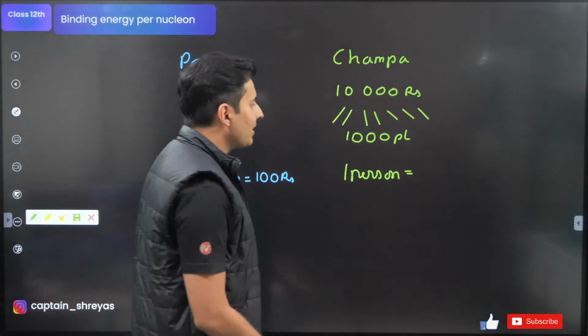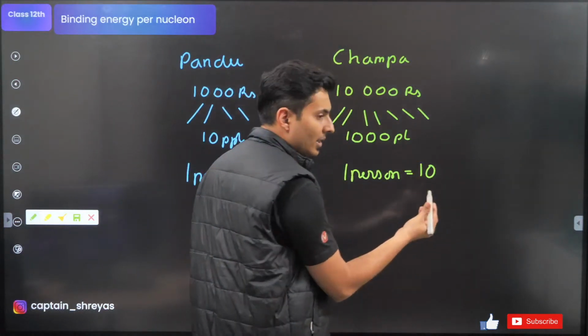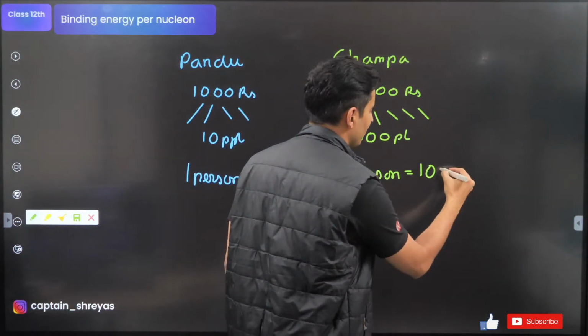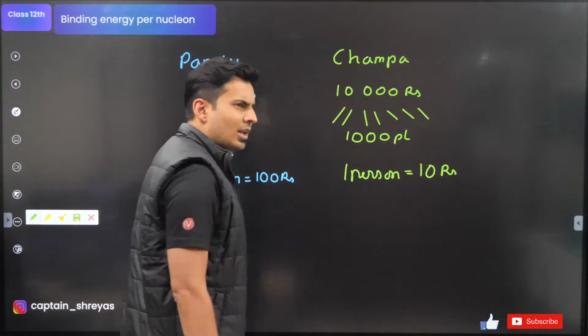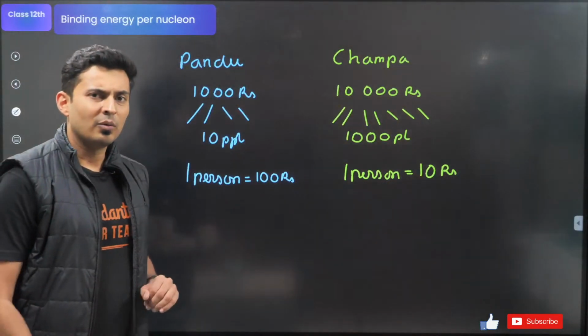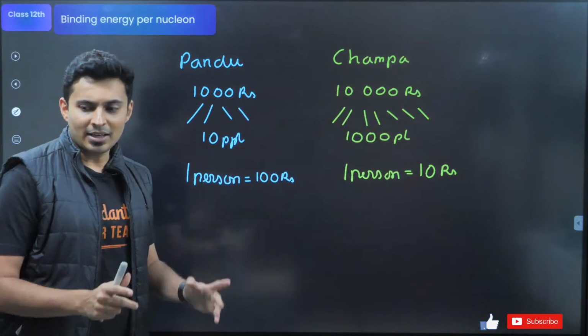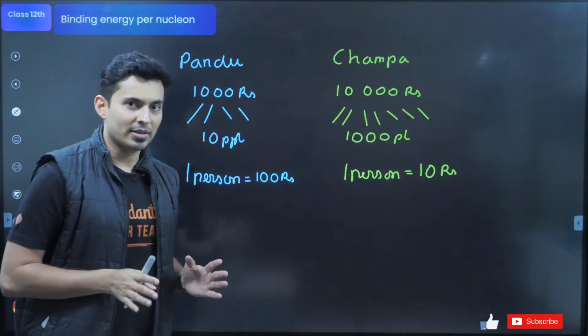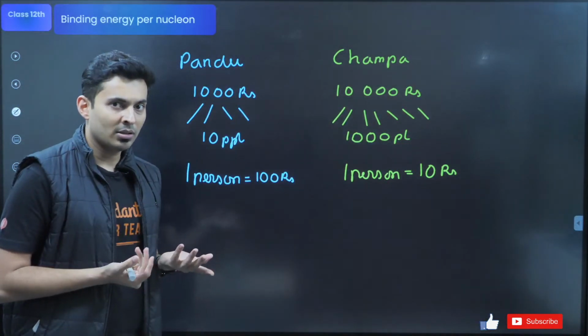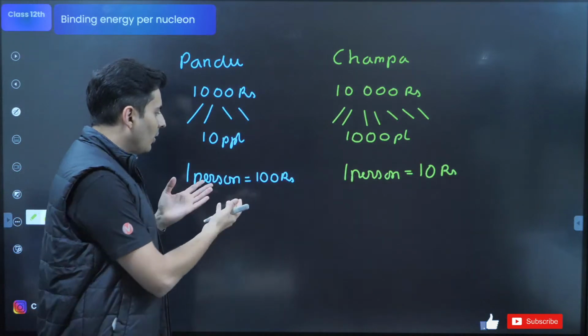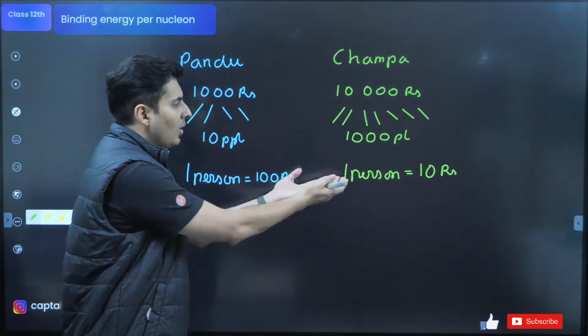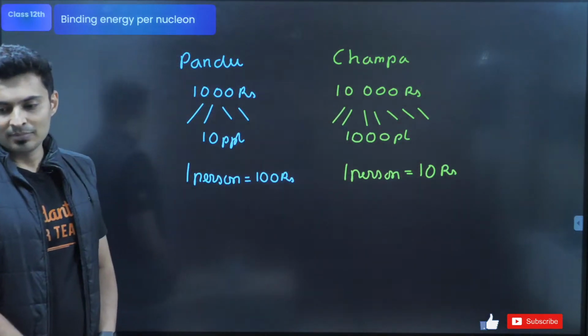Yes, correct. She will give 10 rupees per poor person. Now, if you are a poor person, would you like the donation from Pandu or Champa? Spam it in the chat box. If you are a poor person and you want some donation, would you want to take the donation from Pandu, or would you want to take the donation from Champa?